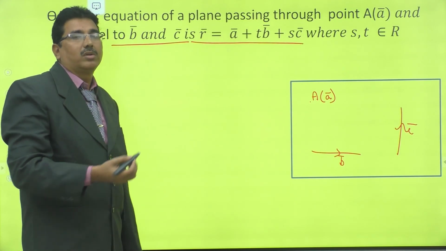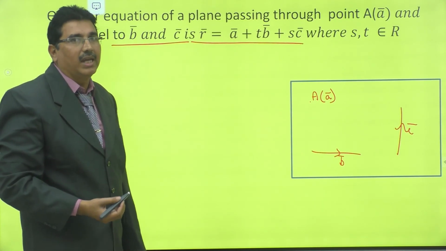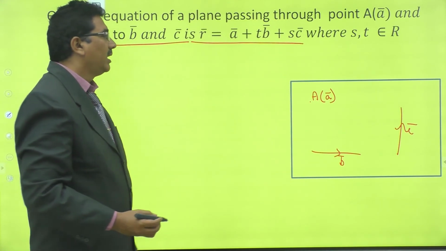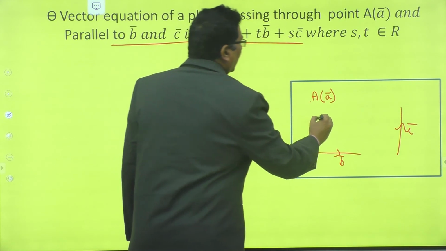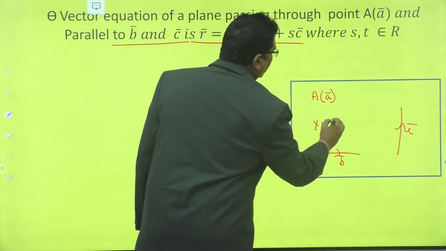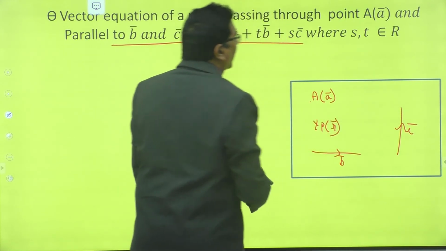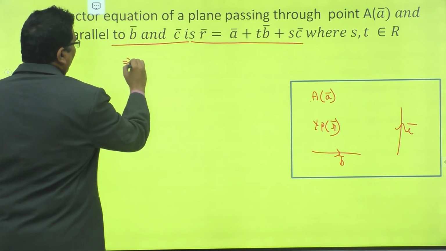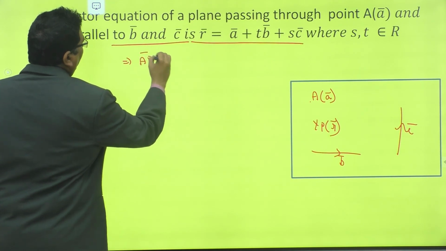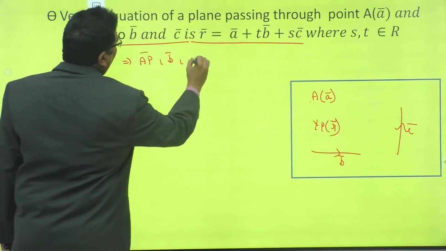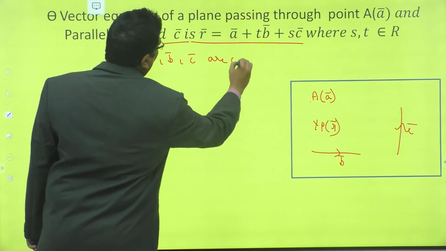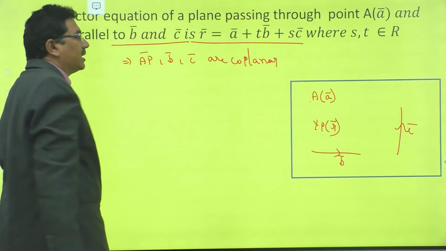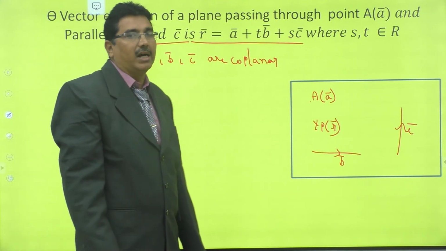How to find the equation of a plane passing through one point and parallel to two vectors? Let P be any point on the plane whose position vector is R bar. That implies AP bar, B bar, C bar are coplanar.